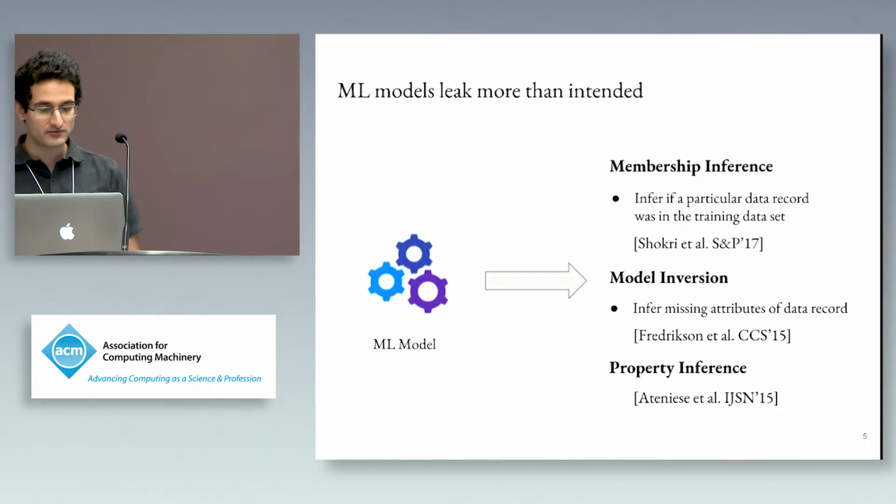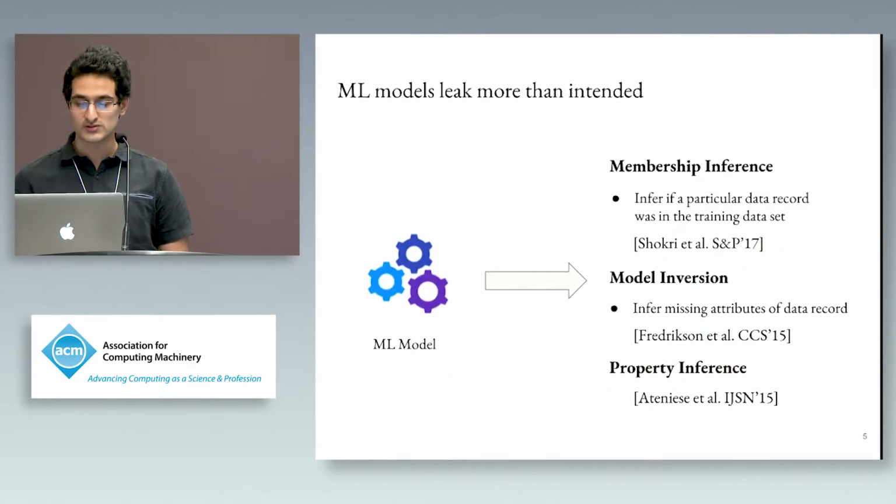There has been membership inference, where you can infer if a particular data record was present in the training data set. So the authors, for example, were able to infer if particular profiles were present in hospital discharge data sets using a model that was trained on that. That is something that could be very sensitive. There is model inversion, where you basically infer missing attributes of a data record. In this case, the authors were able to obtain the faces of people that they knew just the names of, from models that were trained for facial recognition.